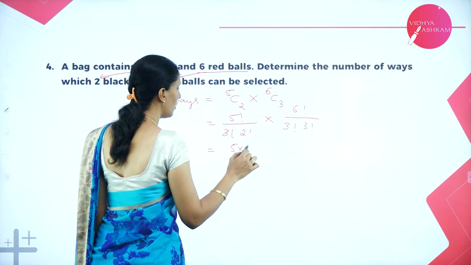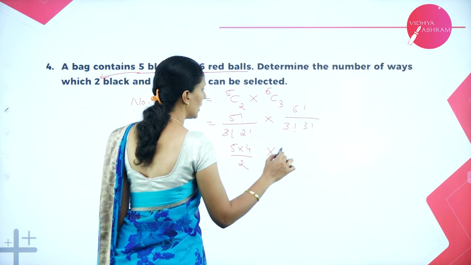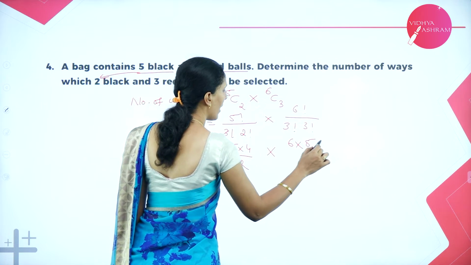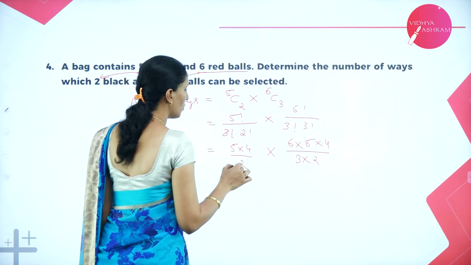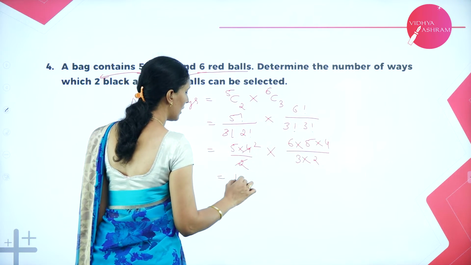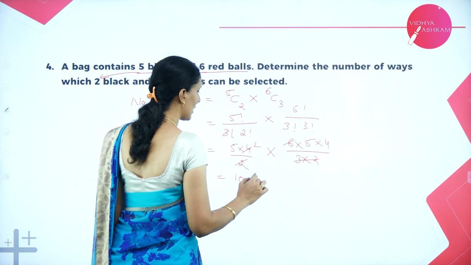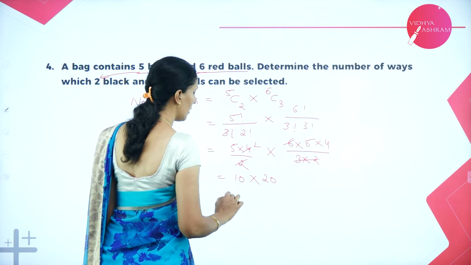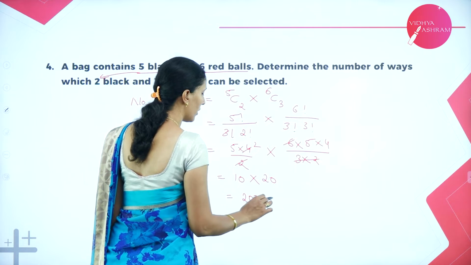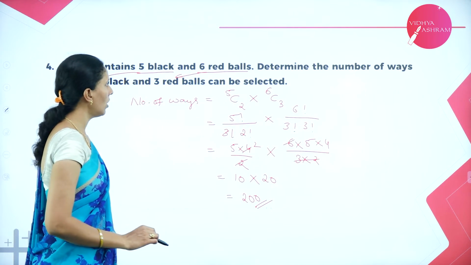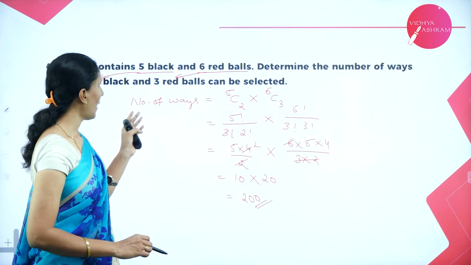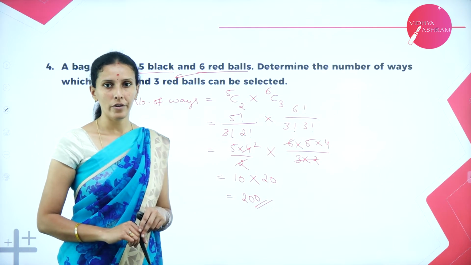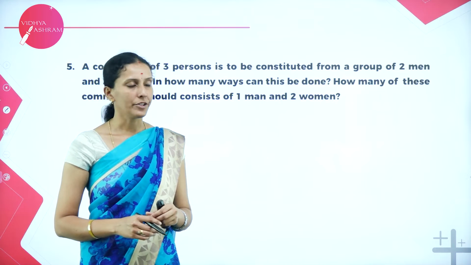So here 5 into 4 divided by 2, and here 6, 5, 4 divided by 3 into 2. So 2 ones are 2, 2 twos are 4... that is 10, and 6 and 6 get cancelled, into 20, which is equal to 200. So we can select 2 black and 3 red balls out of 5 black and 6 red balls in 200 ways. Next question.